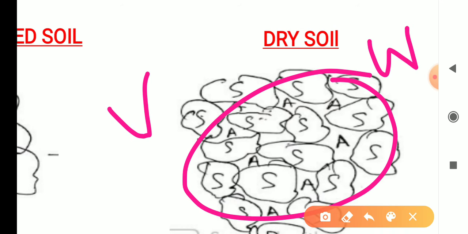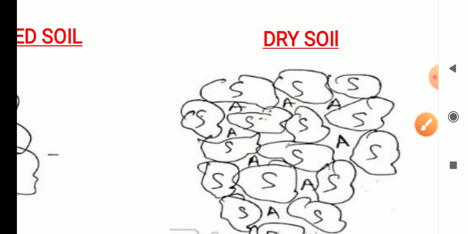The volume includes volume of soil and volume of air, and the weight includes weight of soil and weight of air. But in dry soil, all the voids present in the entire soil mass should be totally empty. That is why it is called dry soil.